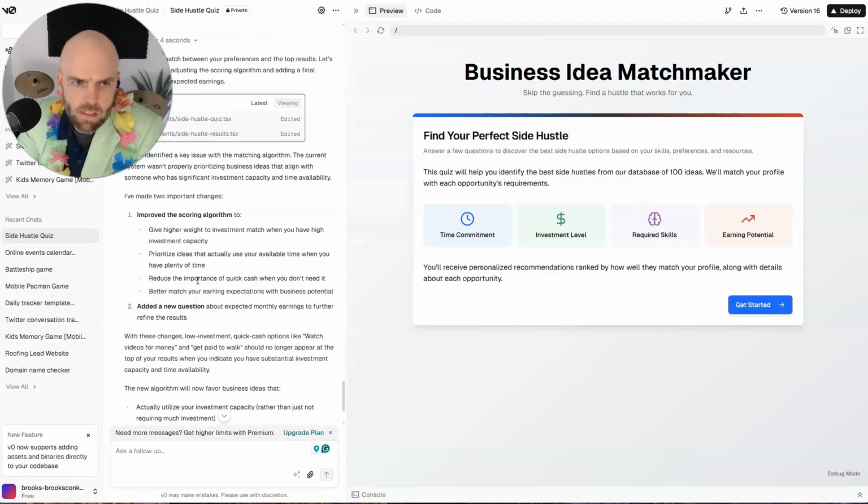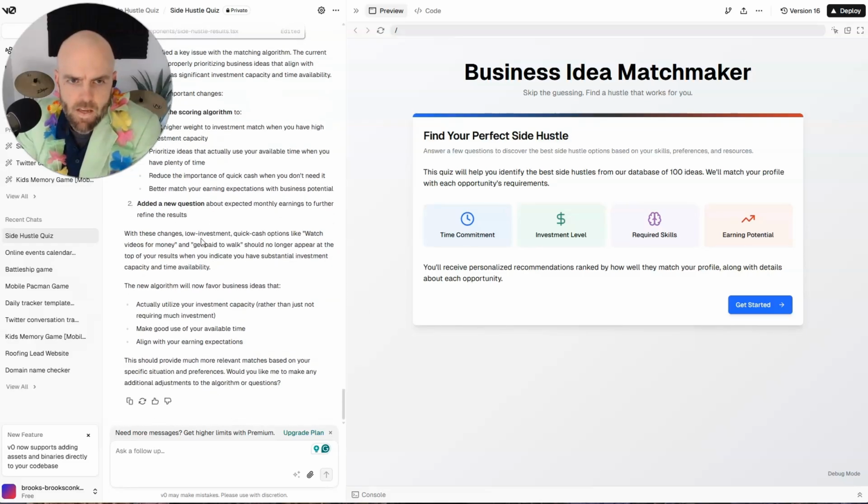All right, so it looks like we've added one additional question about the expected monthly earnings to further refine the results. Low investment, quick cash options like watch videos will no longer appear at the top of the results when you indicate you have substantial investment capacity. Yep. The new algorithm will now favor business ideas that actually utilize your investment capacity rather than just not requiring much investment. Make good use of available time, align with your earning expectations. Yeah, so this should help.